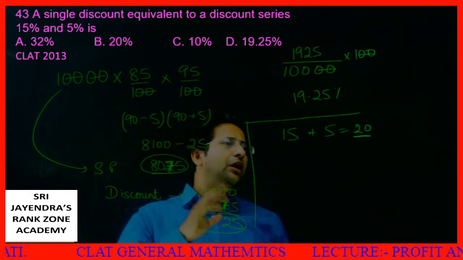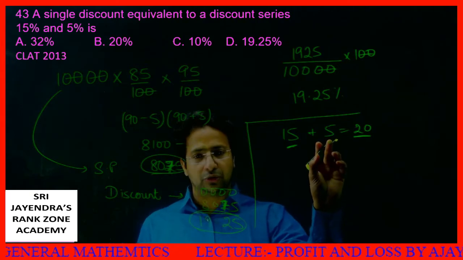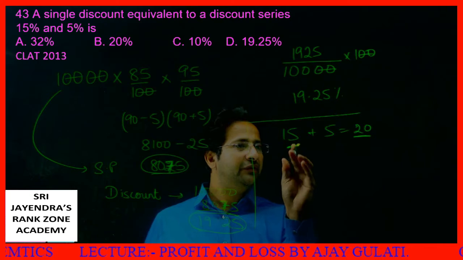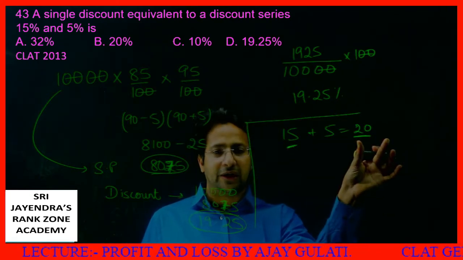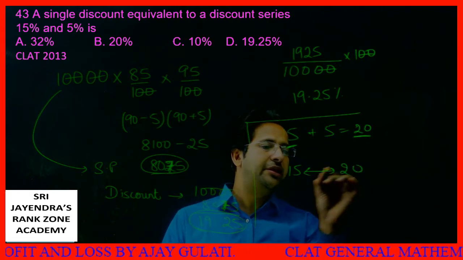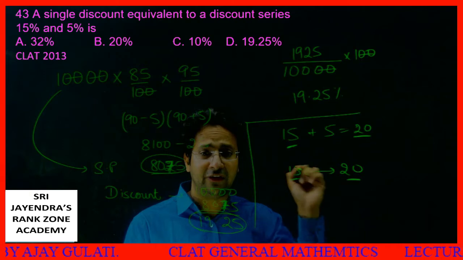See, first of all, one discount is 15. So after 15, I am giving some more discount. So the total discount will be more than 15. Definitely more than 15 and less than 15 plus 5, 20. So the answer will lie in a range between 15 to 20, but none of these. Neither this can be the answer, neither this can be the answer. The answer will be somewhere in between these two.